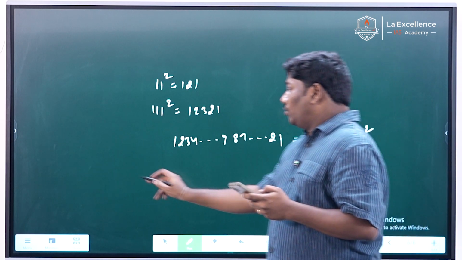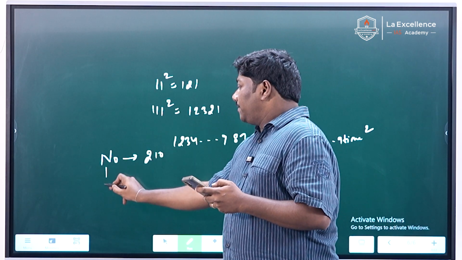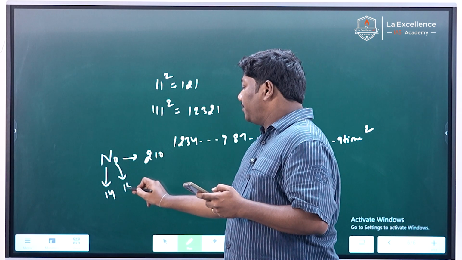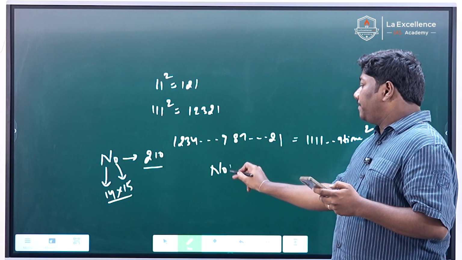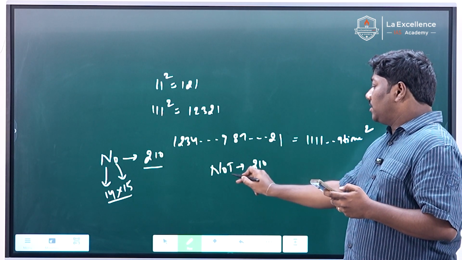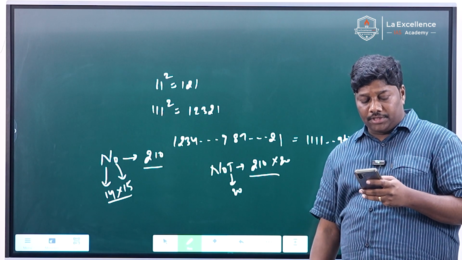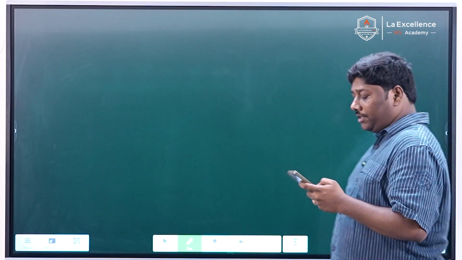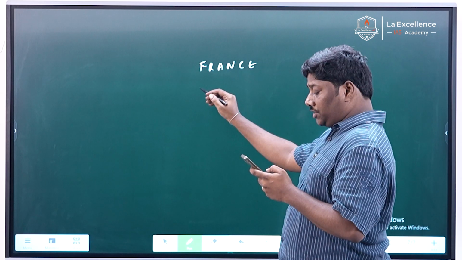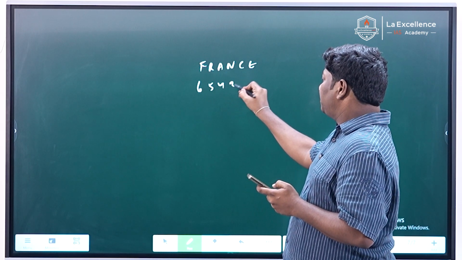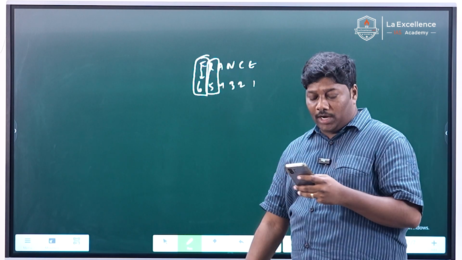And there is one question like NO is coded as 210. N is 14, O is 15, and 14 into 15 is 210. And for NOT, T is added: 210, T is 20, so into 20. Like that, you can do coding and decoding also, a simple question. And one question from coding and decoding, very, very simple: FRANCE is coded as 654321. It's a direct coding. F is coded as 6, R is coded as 5, and so on like that.